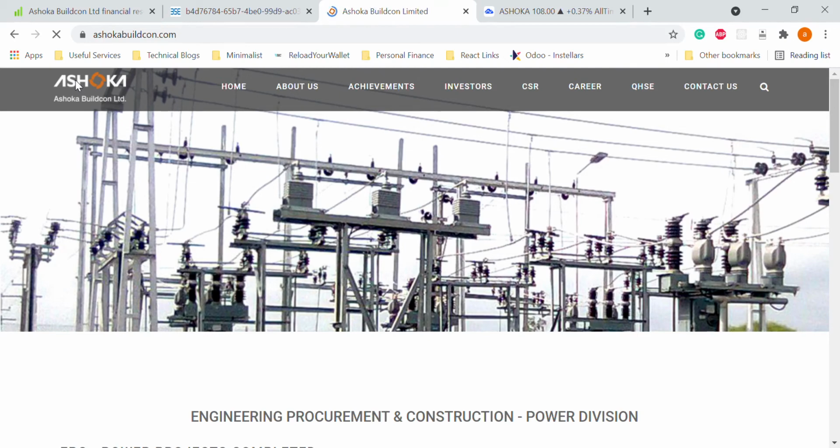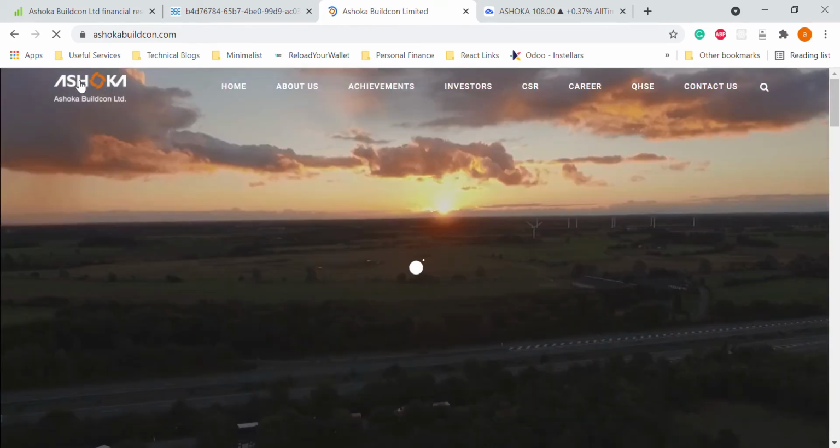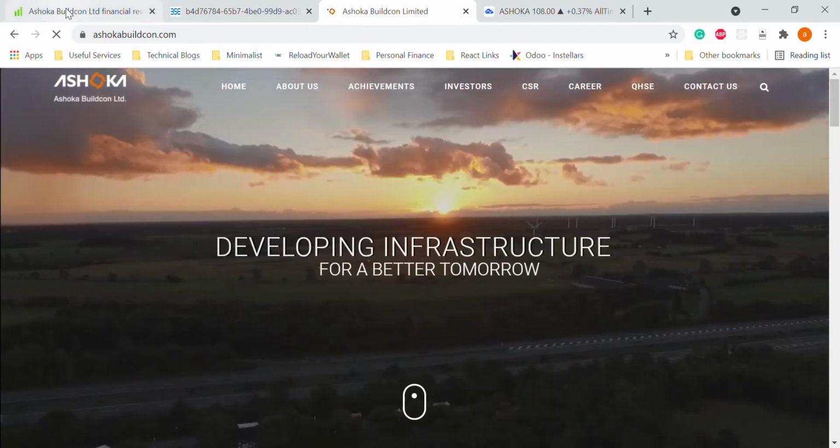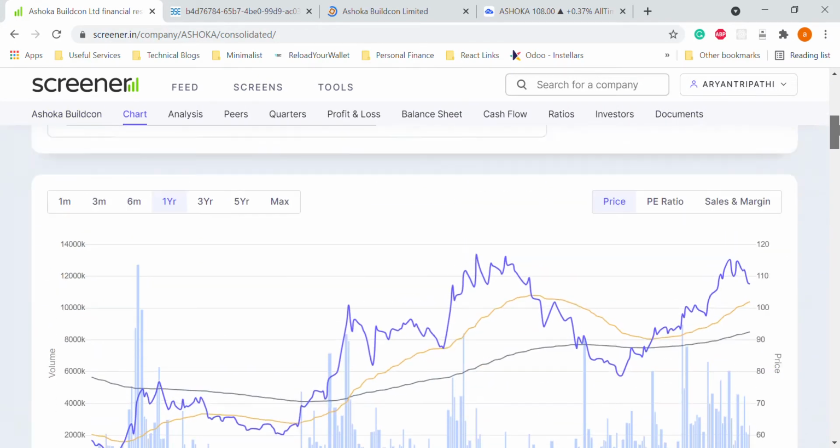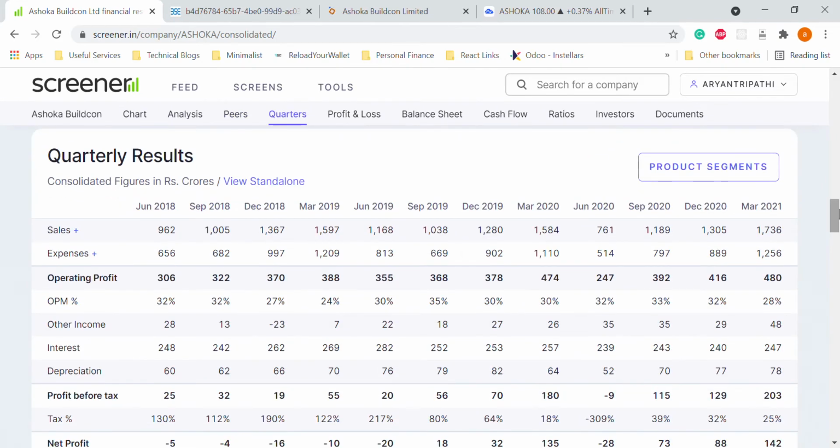Now we'll discuss the fundamentals and then we'll discuss one important point and what the future holds. So fundamentally, if you see this company's growth, this company has been doing well quarter on quarter. This company's March 2021 sales has been 1736, and in the last 4 quarters this company has grown a lot, from 761 to 1189, then 1305 and 1736 in the March 2021 quarter. This has been very good growth, and if you notice, this 1736 is the highest sales in the last 12 quarters, and that's very important.